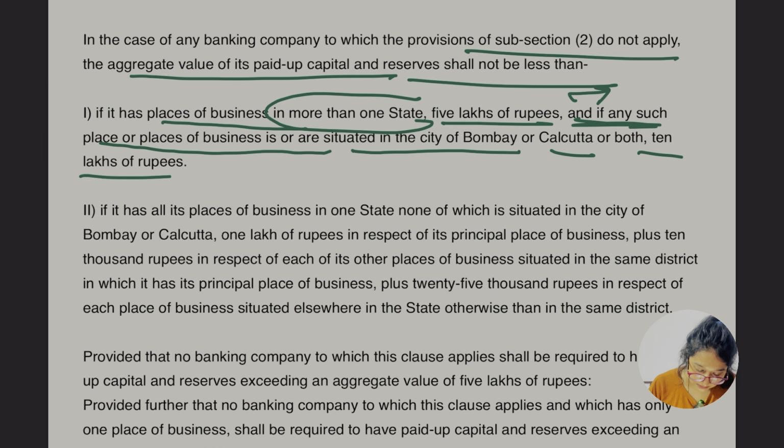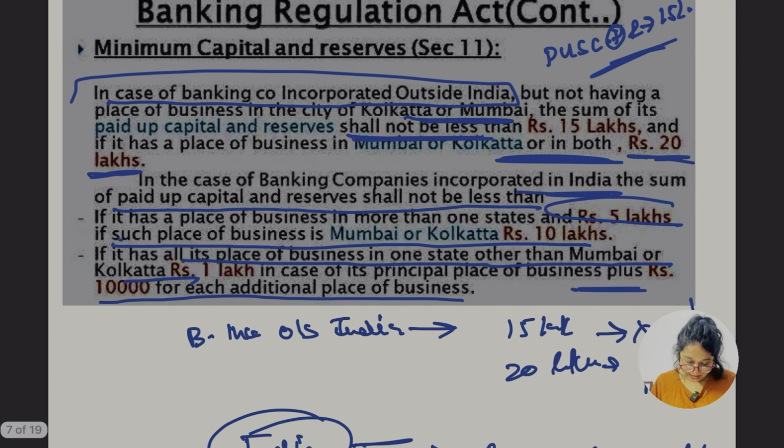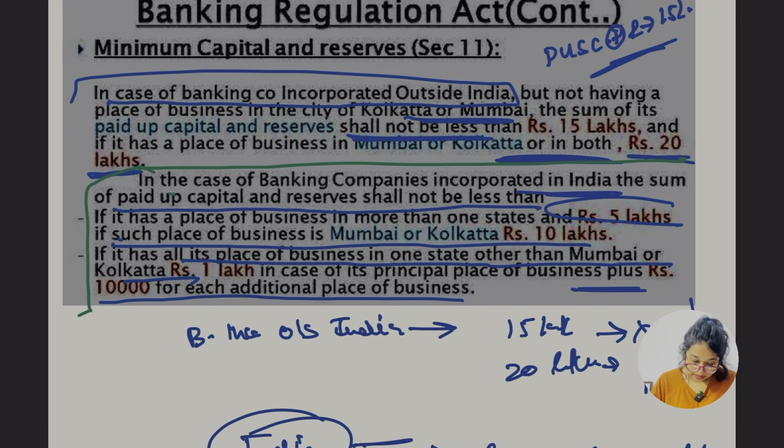So in this case, first thing we have to read it. The first one was incorporated outside India, and they are saying in the case of any banking company, the provision of subsection 2 does not apply. So which part is this? Let me go to the chart. They are saying this part, in case of banking company incorporated in India.